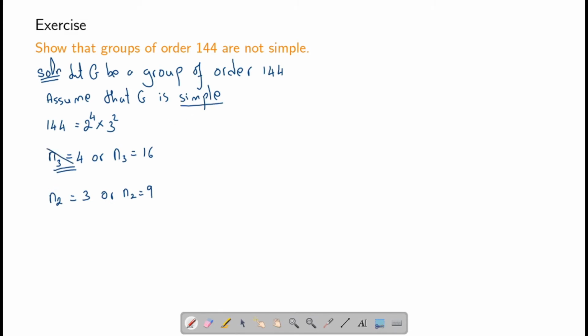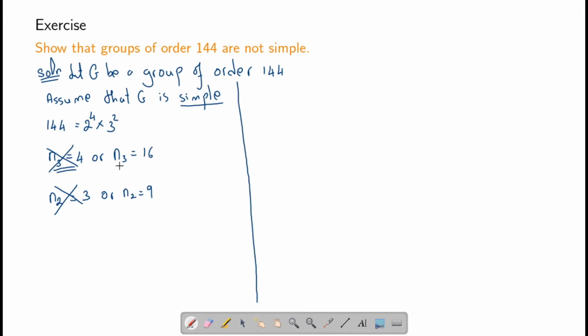Therefore, we can eliminate this possibility. We could also eliminate n_2 equal to 3 for the same reason, because 144 does not divide 3 factorial, which is 6. This tells us that n_3 has to be 16 and n_2 has to be 9.